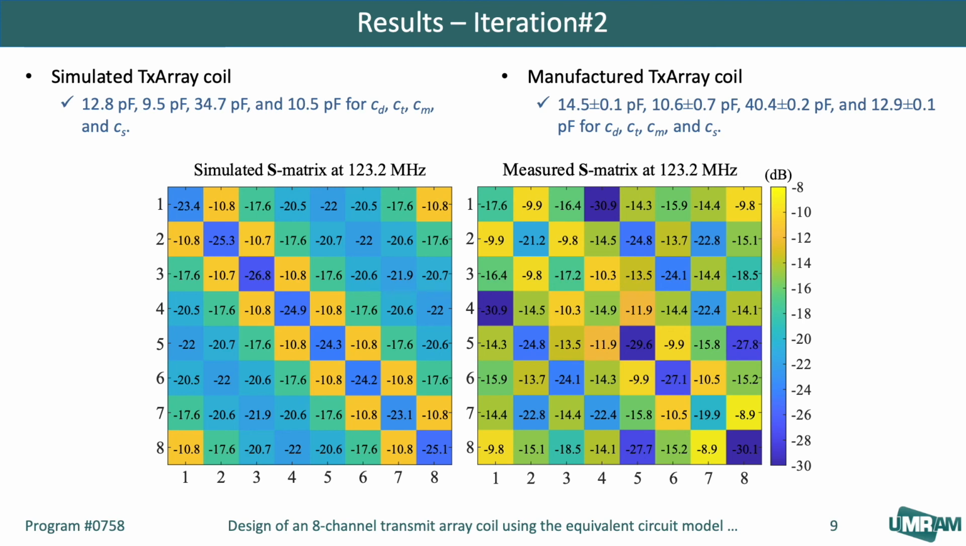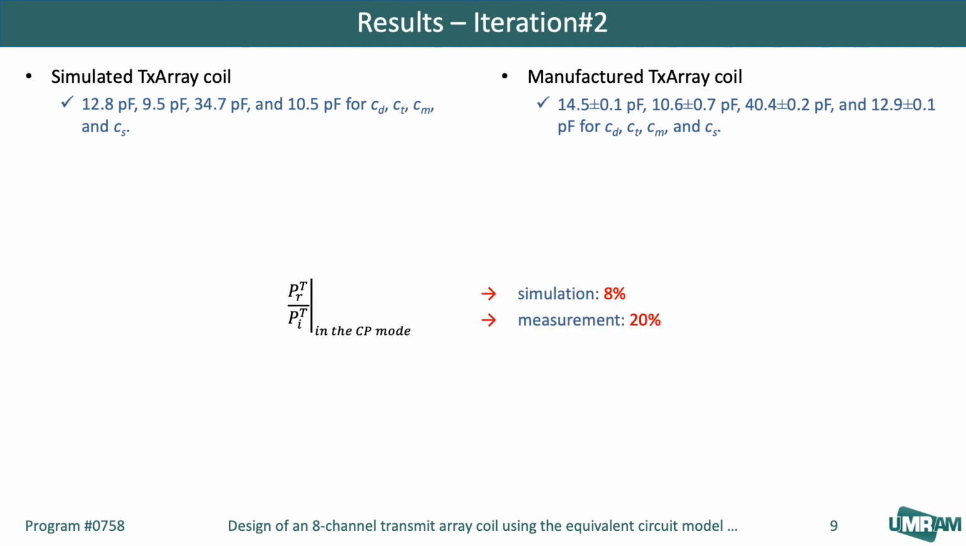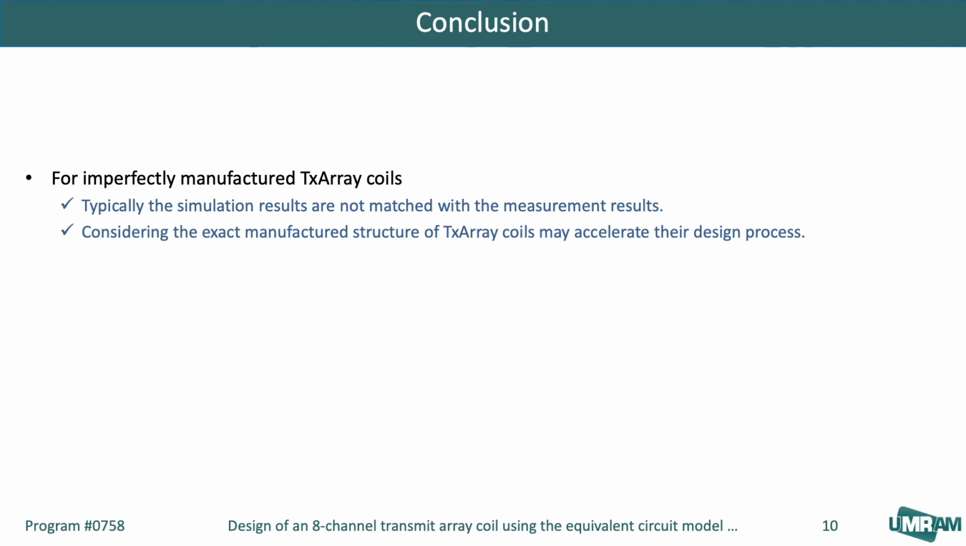For both coils, the maximum coupling was observed between the neighboring channels. However, for non-neighboring channels, the maximum coupling was -17.6 dB and -13.5 dB for the simulated and manufactured coils. Also, the normalized reflected power of the CP mode was 8% and 20% for the simulated and manufactured coils. To conclude, I should say that most of the time the simulation results are not matched with the measurement results very well because of the coil's manufacturing imperfection. The exact manufactured structure of TxArray coils may reduce this error and accelerate their design process.